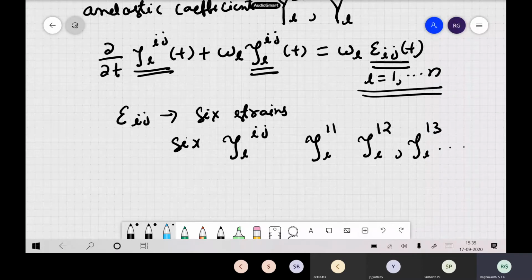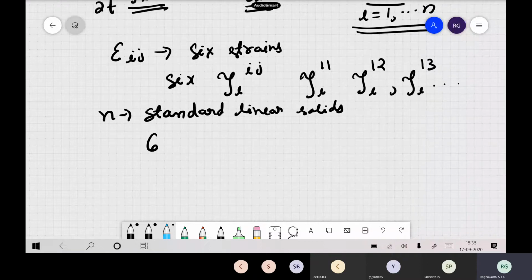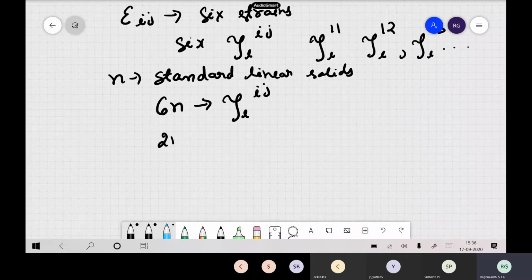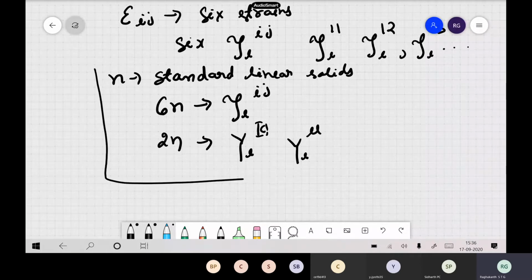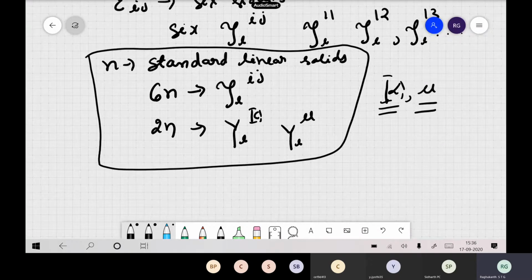Apart from that, if you have taken n standard linear solids, then you will have 6 times n of these coefficients, and then 2 times n for the unelastic coefficients of each solid. So these many unknowns will be there for a viscoelastic medium. These are the extra terms which come up in an unelastic medium apart from your ordinary bulk modulus and shear modulus. This way you can solve for all the coefficients.